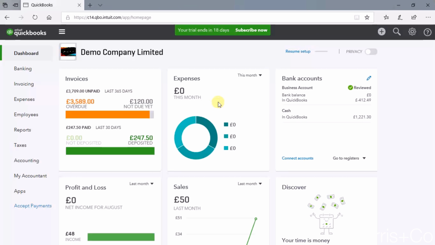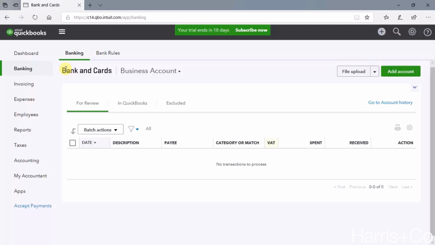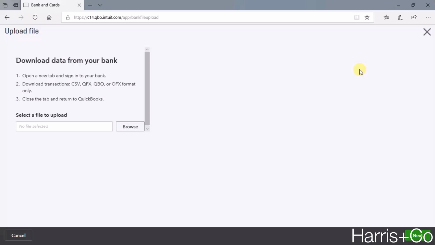If we go to QuickBooks, here we are on the dashboard. All we do is move over to banking at the left hand side and select the banking submenu item, and then move to the right hand side and click file upload. It's going to talk you through where the file is, but before we upload it, I'm just going to briefly cover the file types.